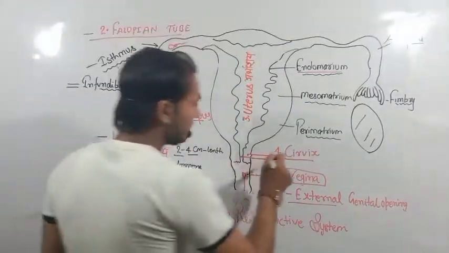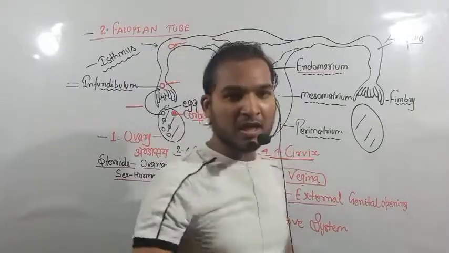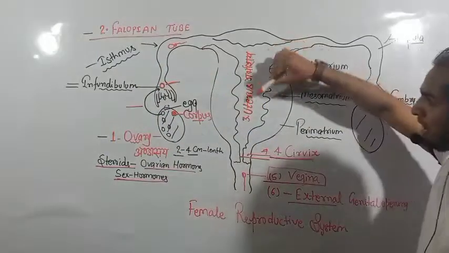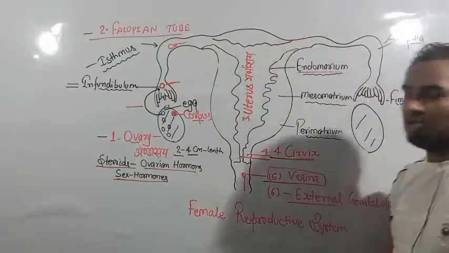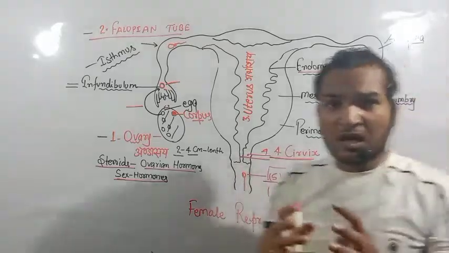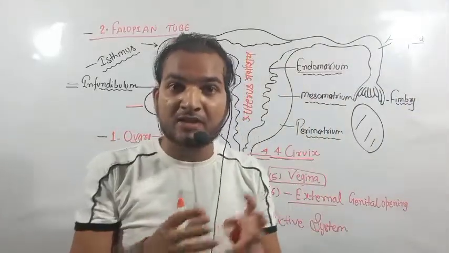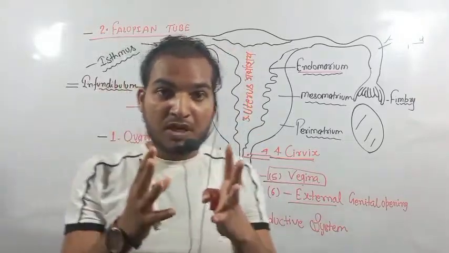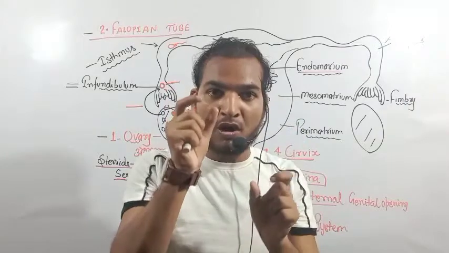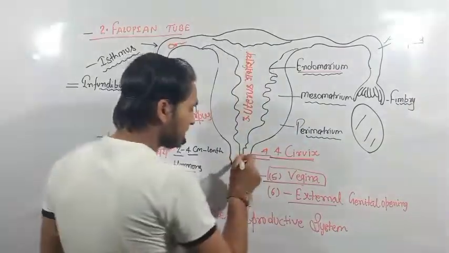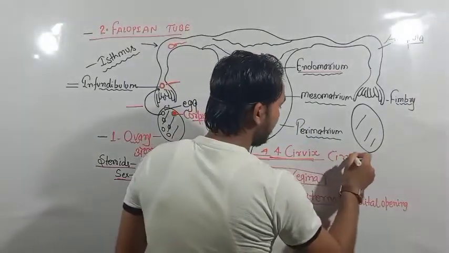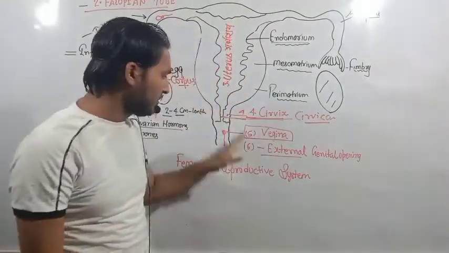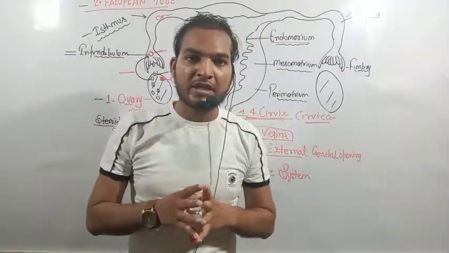Now the fourth portion is the cervix. The first portion is the ovary, second is the fallopian tube, third is the uterus, and fourth is the cervix. The cervix is the gate of the uterus, and it has a small tube-like structure called the cervical canal. The last portion of the female reproductive system is the vagina.